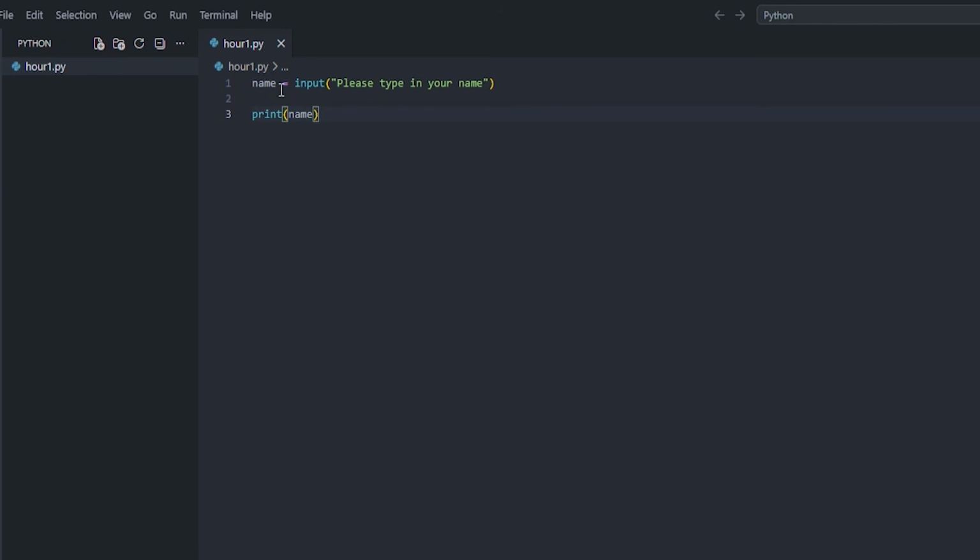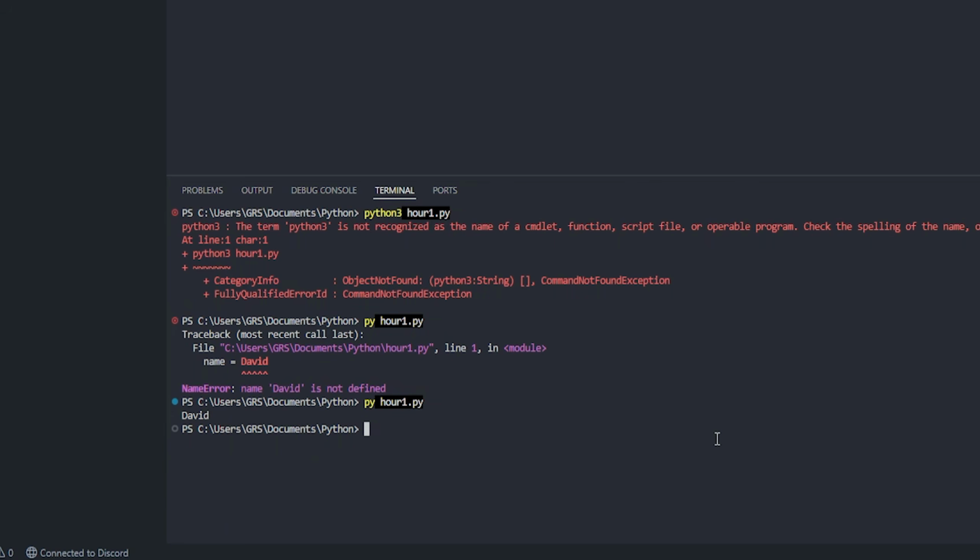Okay, so here, this is a variable, right? This is where we store the information, and whatever the user inputs for this question, we're going to store it in this variable, and then we're going to print it. So technically now, if I run this, it's going to ask me to type in my name, and I'm just going to say Resime. We hit enter, we can see it prints my name.